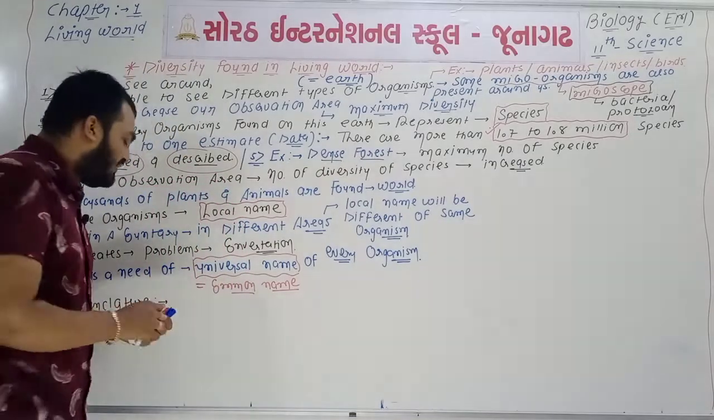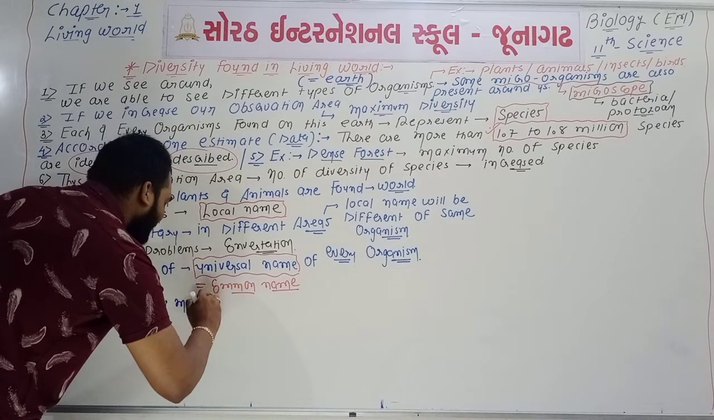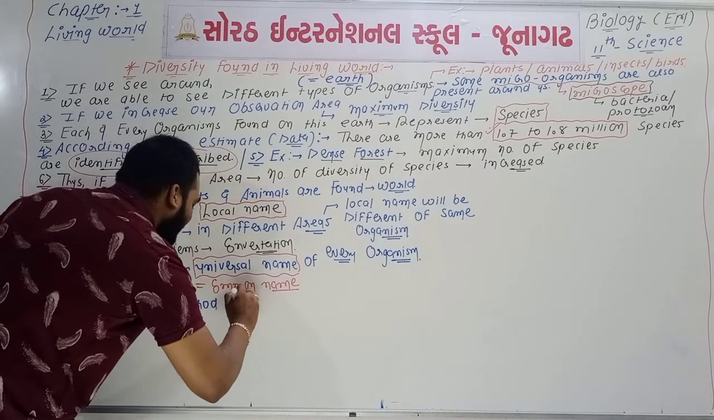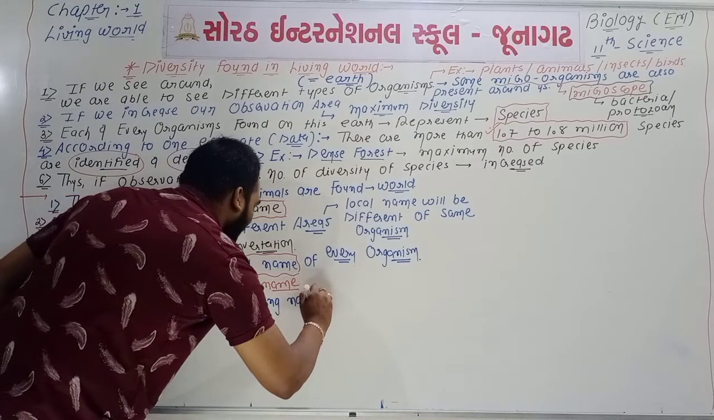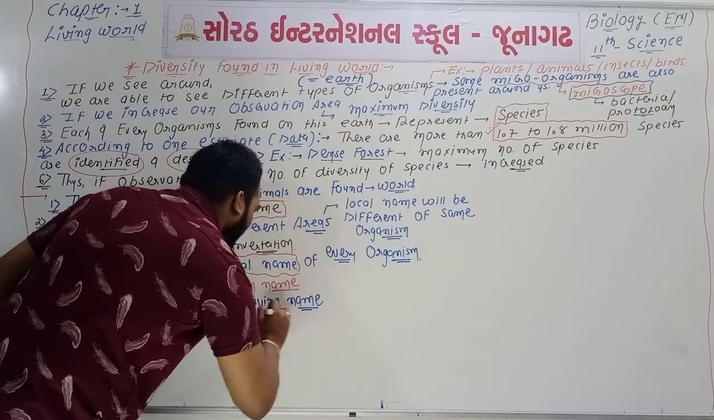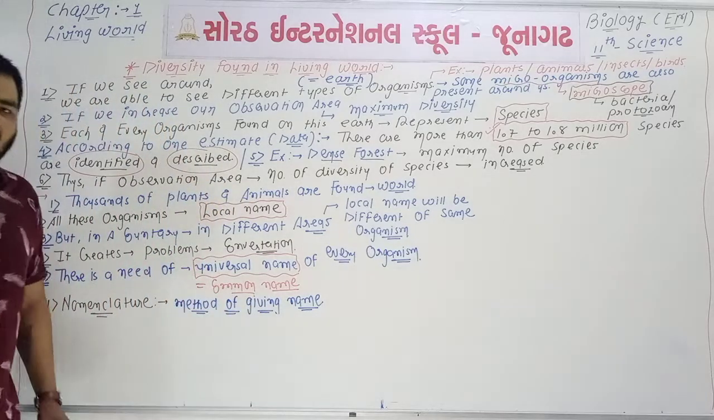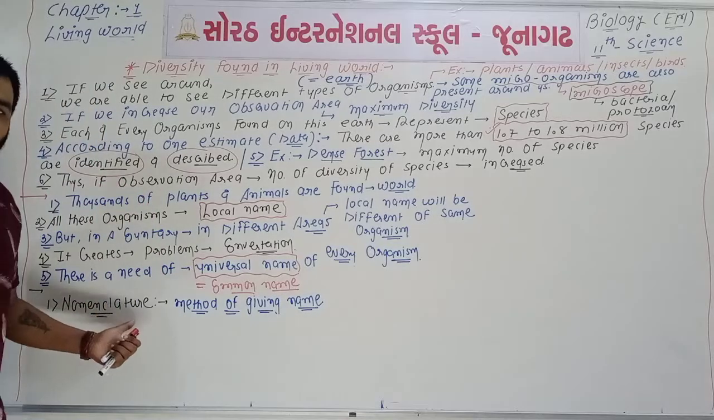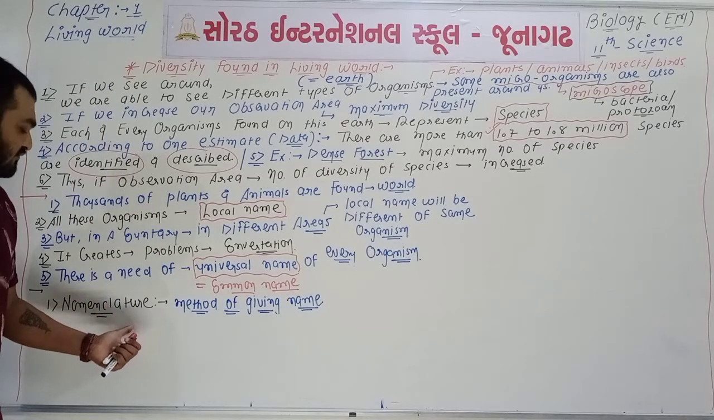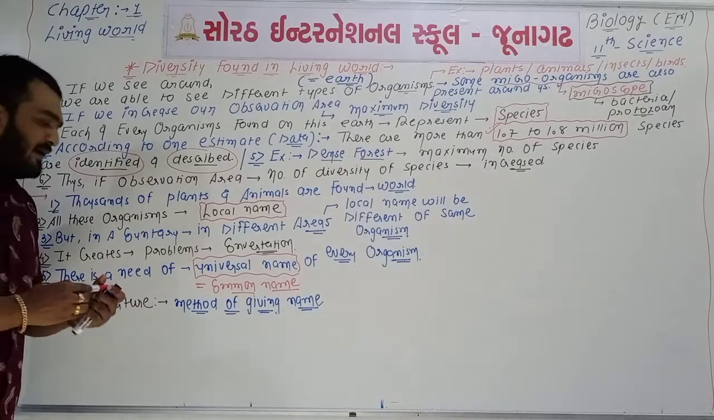So nomenclature is one type of method of giving names according to a scientific way, with the help of scientific criteria and scientific approaches. Again, the definition of nomenclature: the method of giving names is known as nomenclature.